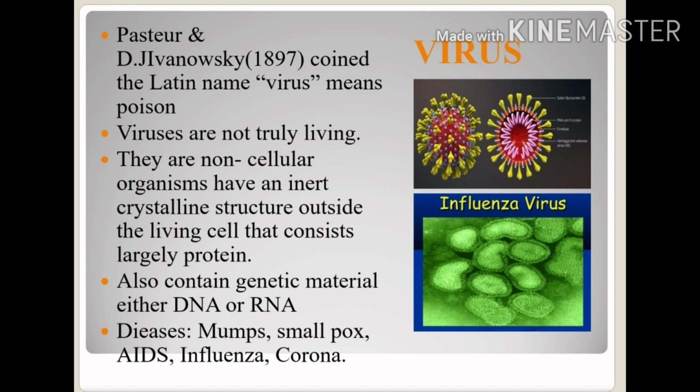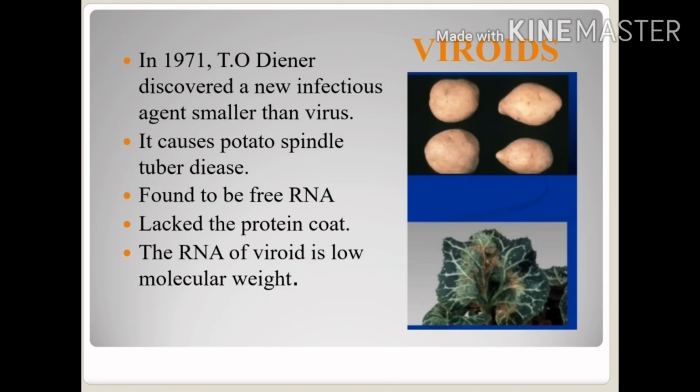So now moving to the viroids. Viroid sounds like a virus, but there is a difference. This term, viroid, was first discovered by T.O. Diener in 1971. Viroids cause the potato spindle tuber disease, and the genetic material is found to be free RNA.